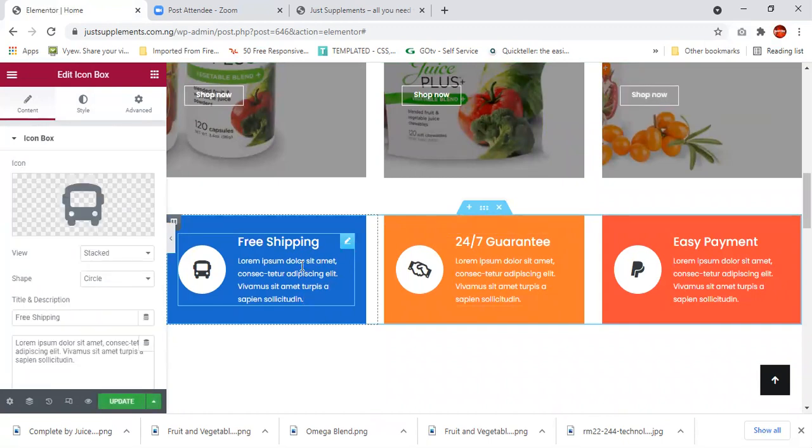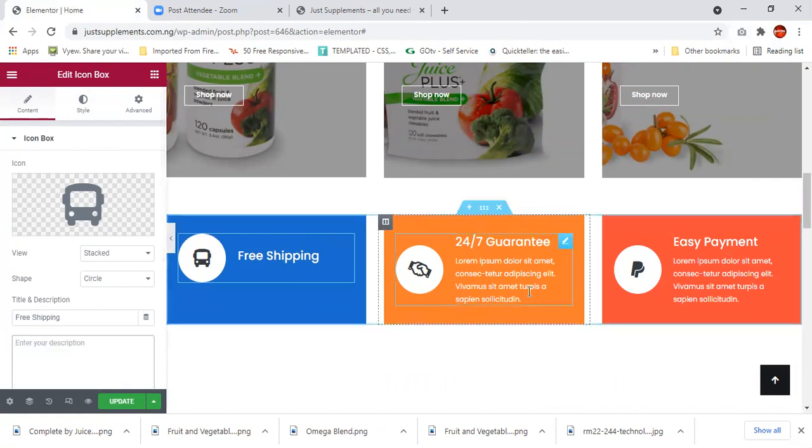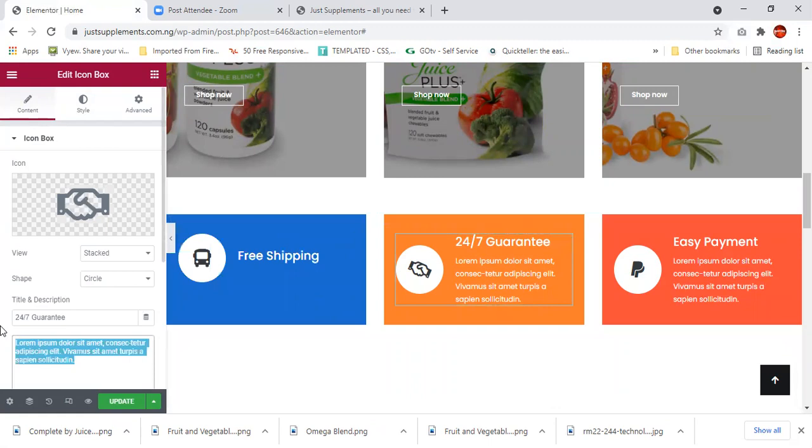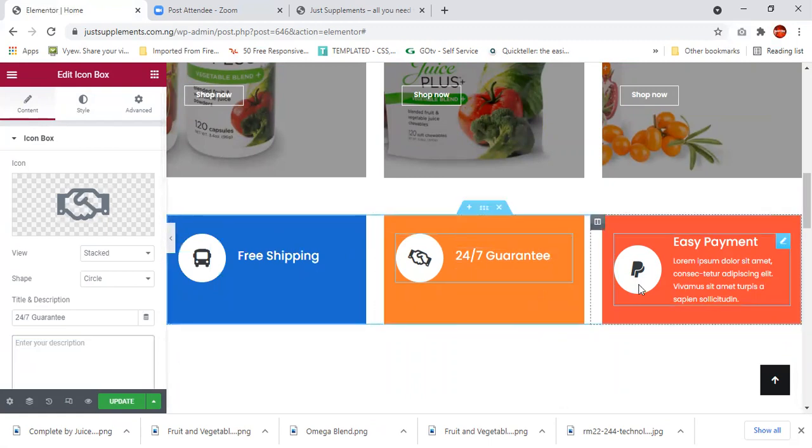All these are just by-the-way stuff. Of course, on your site, you can give people free shipping, 24/7 guarantee, easy payment. This one will still apply to every product. I will just delete all this for now so that we don't waste our time, but at your leisure, you can replace them with your own content. No problem.